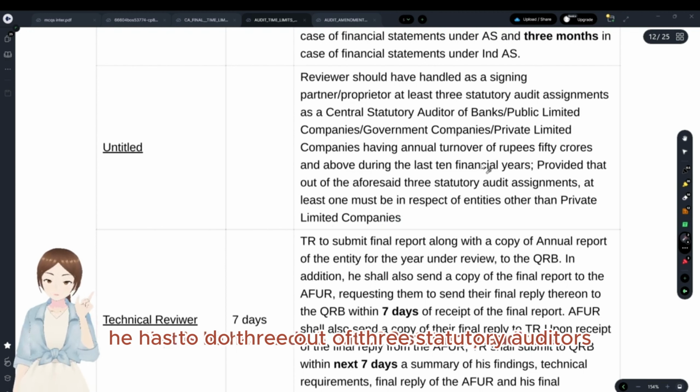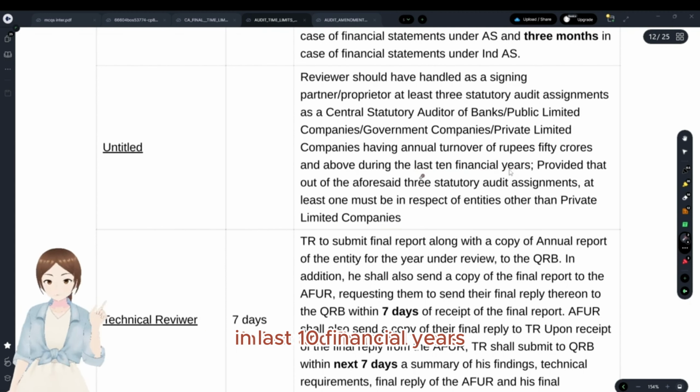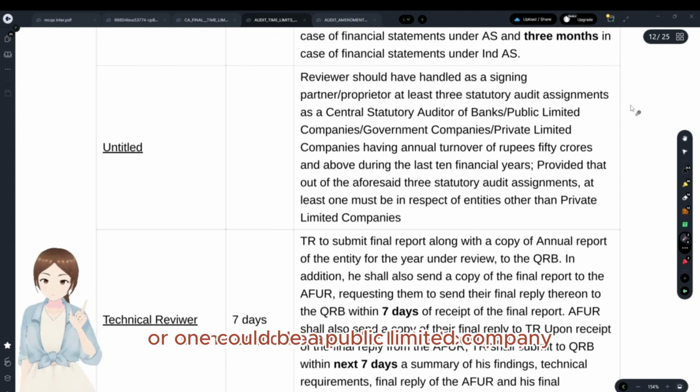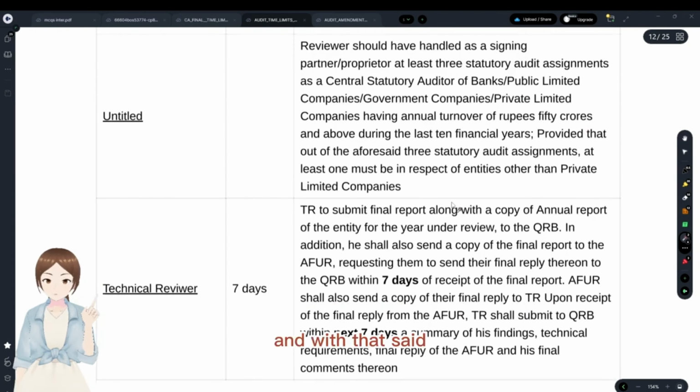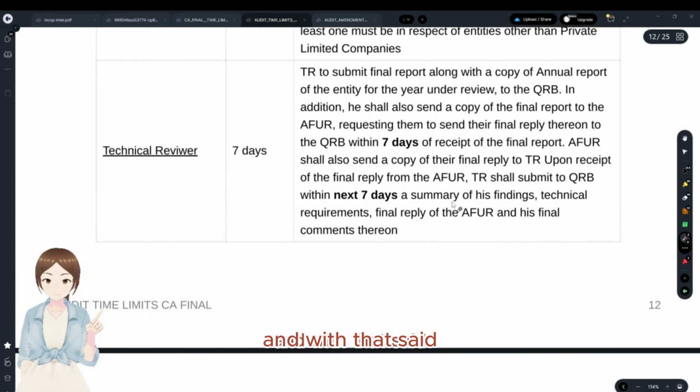That is, he has to do 3 statutory audits in the last 10 financial years, and at least one should be other than a private company. At least one should be a bank, or a government company, or a public limited company. Okay, and with that said, we'll see the other qualifications with regards to the technical reviewer.